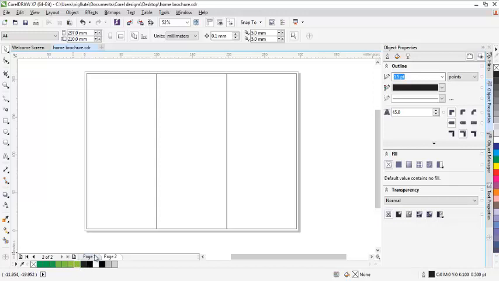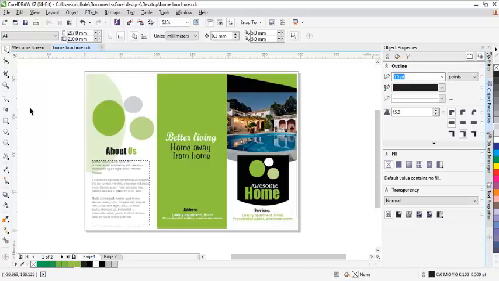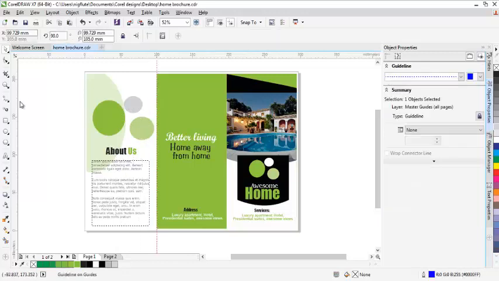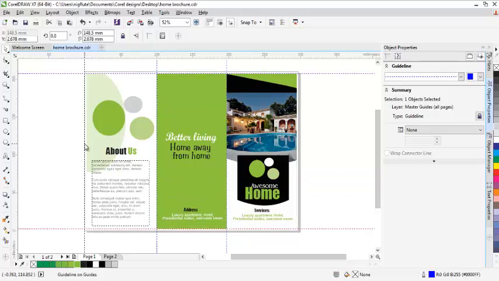Now let me use something. Let me use this text. The reason why I'm doing this is because I'm going to use this to ease the procedure for us in creating the second page.